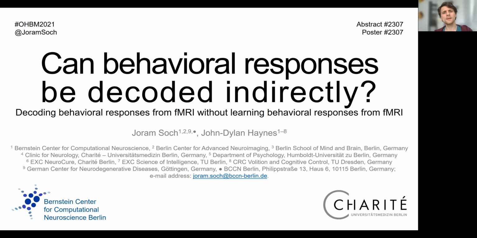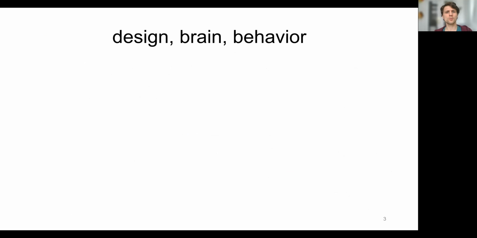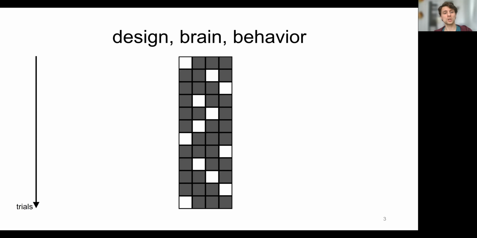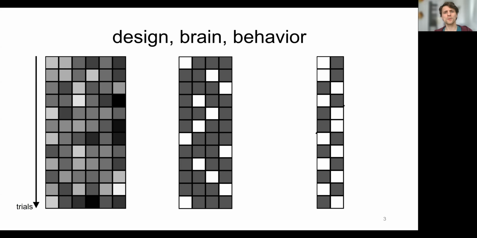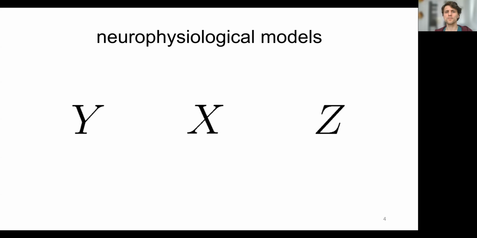So usually the data acquired during an fMRI experiment can be categorized into experimental design X, such as the experimental conditions in a number of trials, measured signals Y, that is trial-wise BOLD responses in a number of voxels or the whole brain, and behavioral responses Z, for example, the true response options that a subject could choose from.